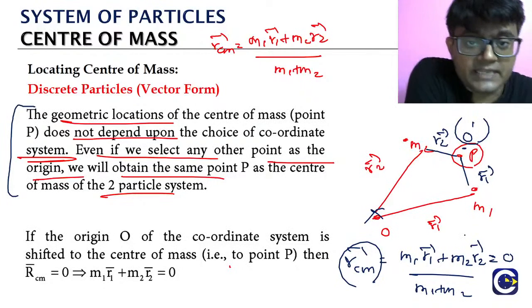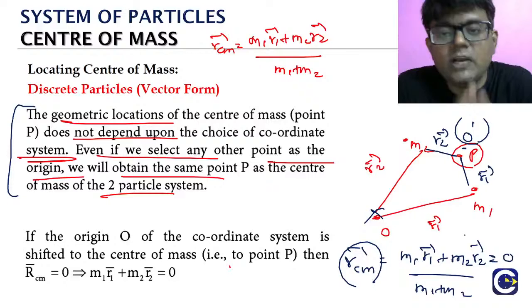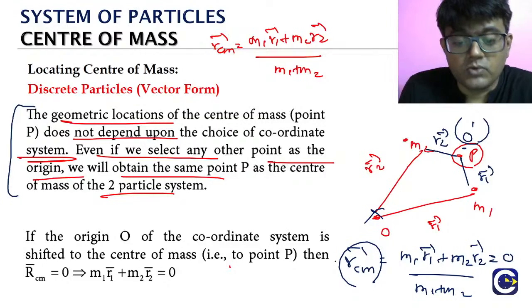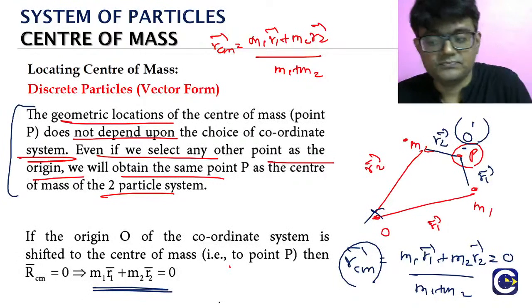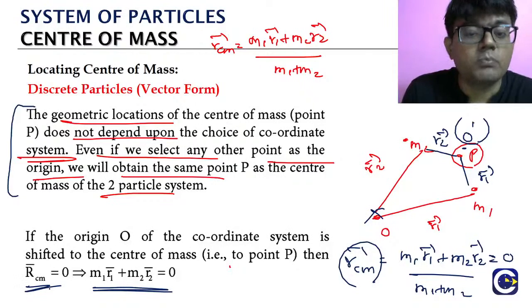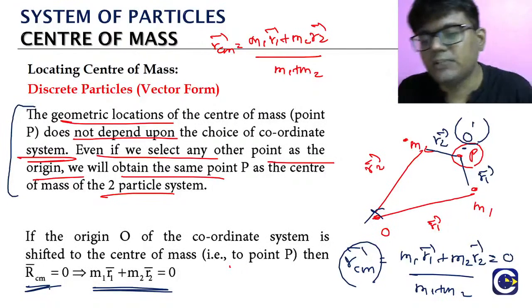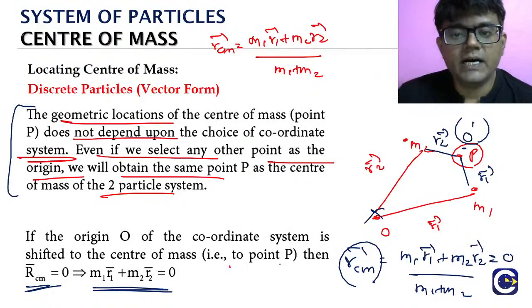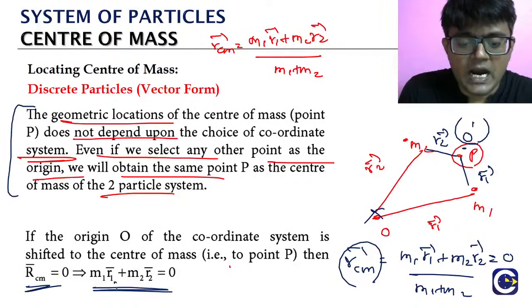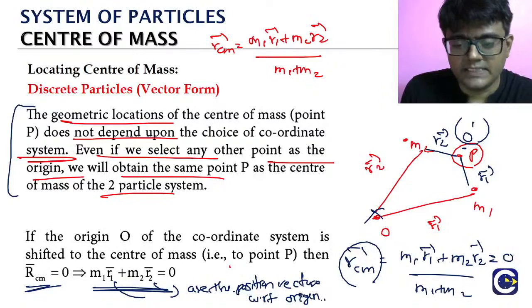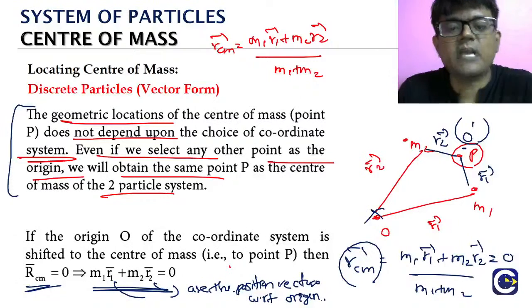We took the origin and we are shifting it to what? The center of mass location. If we shift like that, that m1 r1 plus m2 r2, its value should be coming as what? 0. Because the position vector of the center of mass will be 0, right? Because we are shifting the origin itself to the center of mass. Then in m1 r1 plus m2 r2, r1 r2 are the position vectors with respect to the origin. But what is the origin we have taken here? That is the center of mass point.